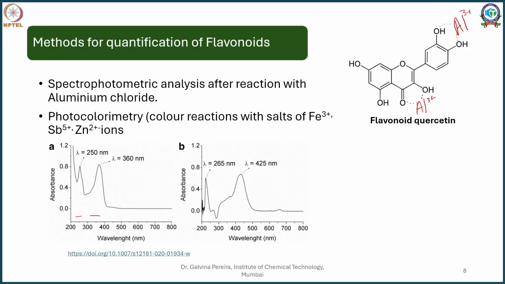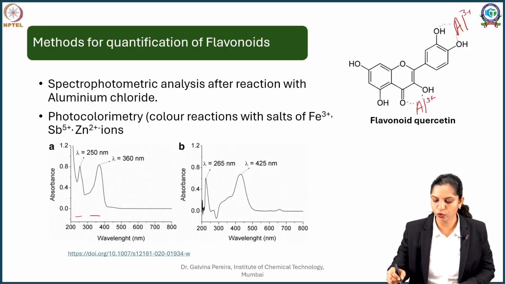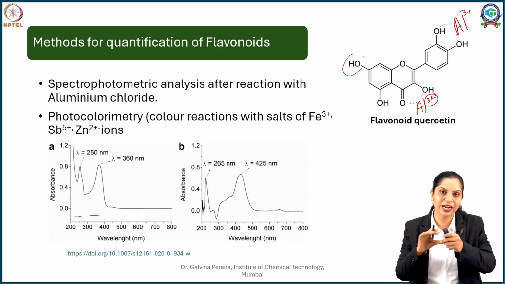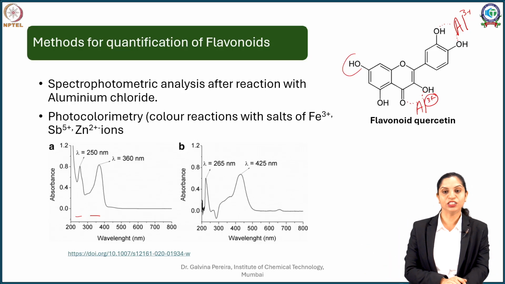So it forms a kind of complex, and this complex then polymerizes. See, all the 3 valencies are not satisfied. So what is going to happen? It is going to take another hydroxy also, probably this hydroxy of the next flavonoid, and it gives a nice structural attribute to that, which results in the formation of a nice blue color complex, and that blue color complex